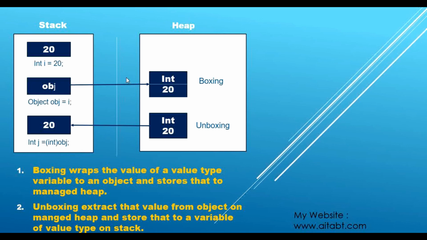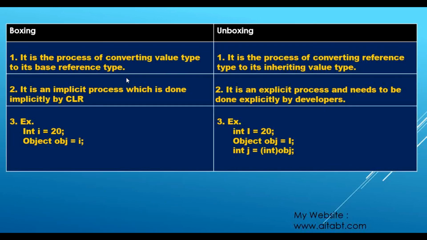So whenever we convert a value type into a reference type, it will be converted directly or indirectly, ultimately, into the object type. That is why this is an implicit process, because we know object is the base type of every type in C#.